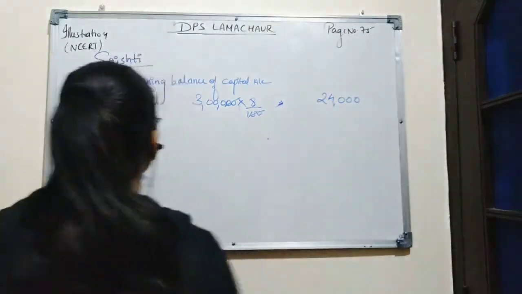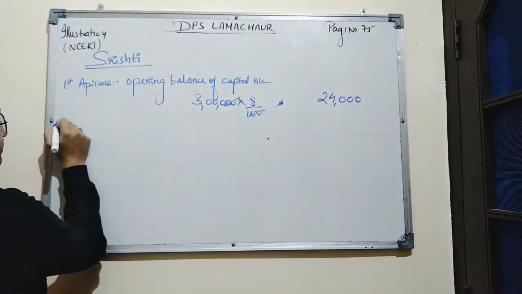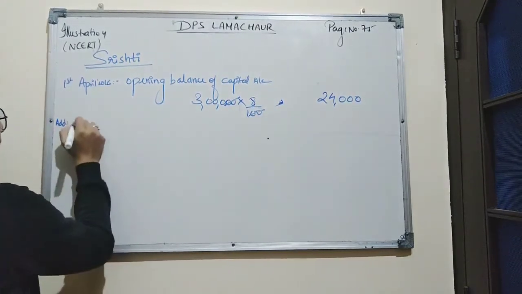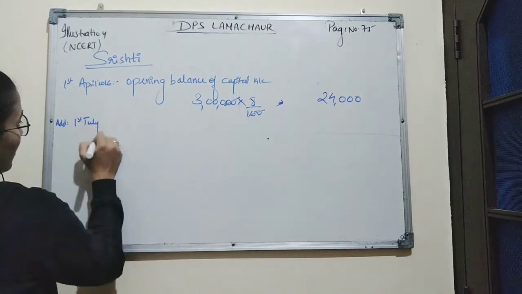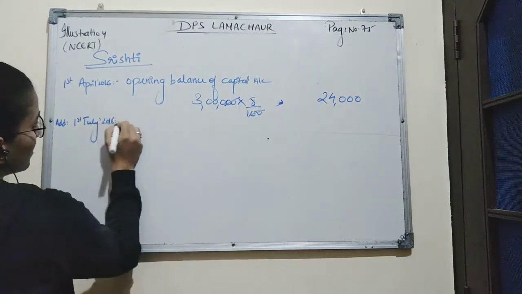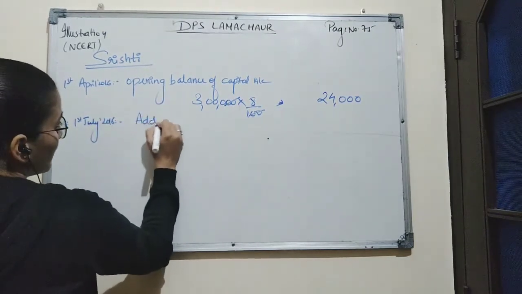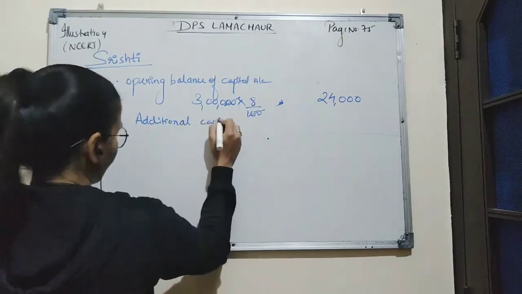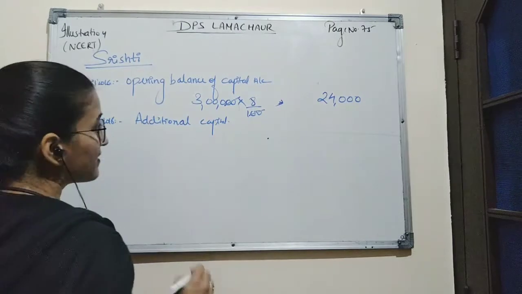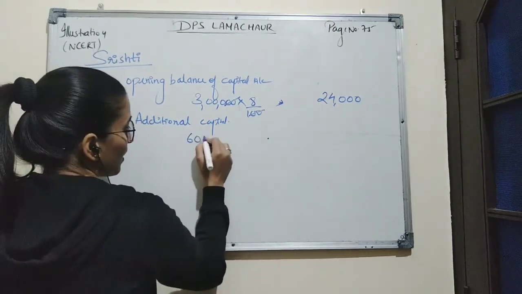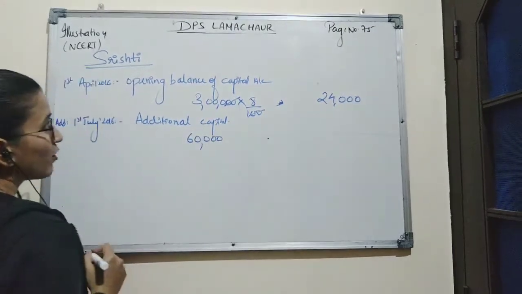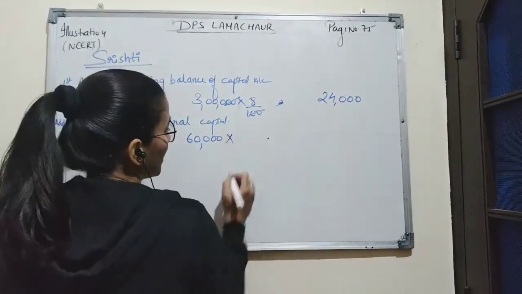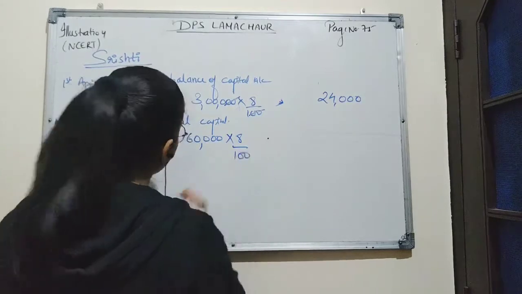Now according to the question, on 1st July 2016, Shrishti brought in additional capital of rupees 60,000. We will allow interest on capital at the rate of 8%.